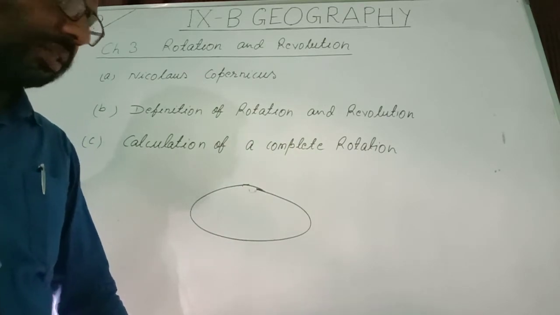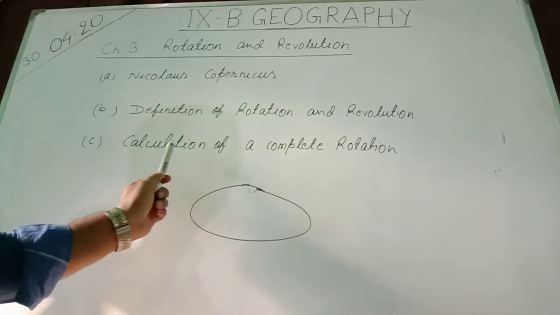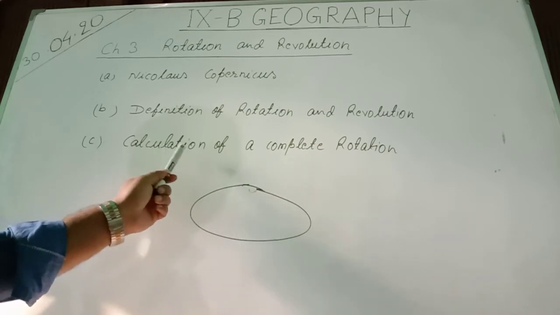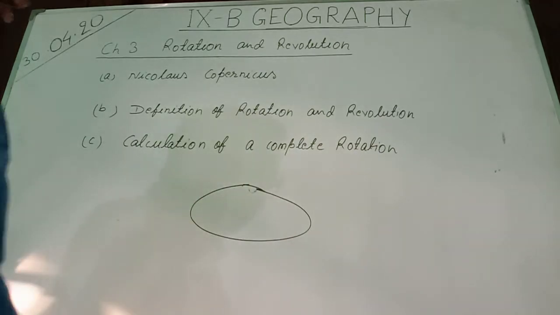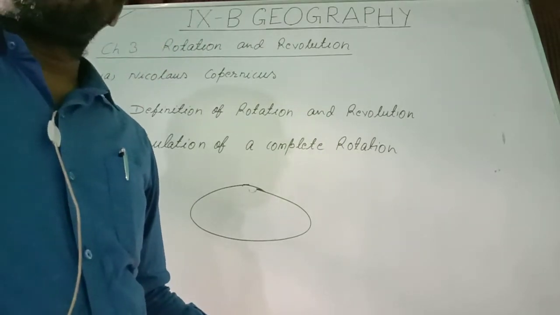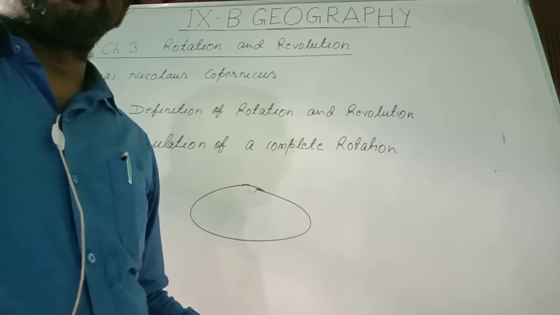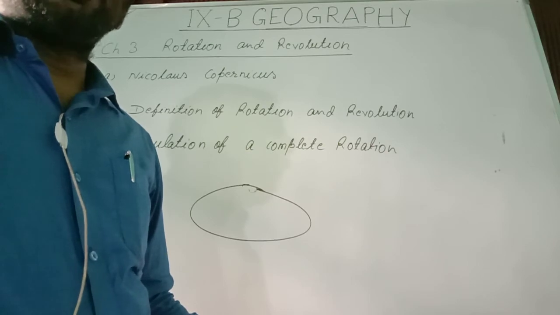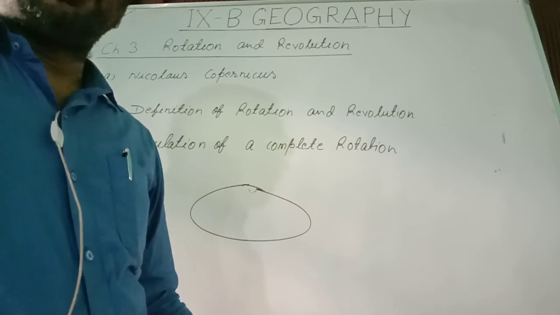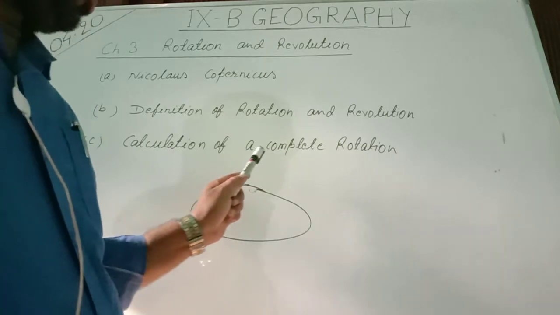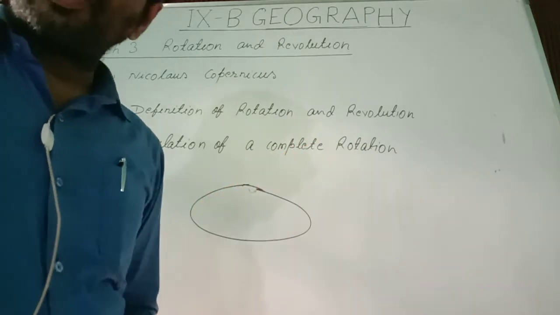I repeat this: how is the calculation of complete rotation done? The sun crosses the longitude twice, and the duration to cross any longitude twice is the time taken to complete a rotation.